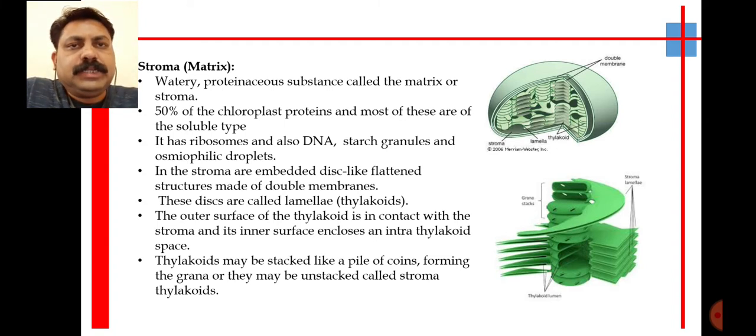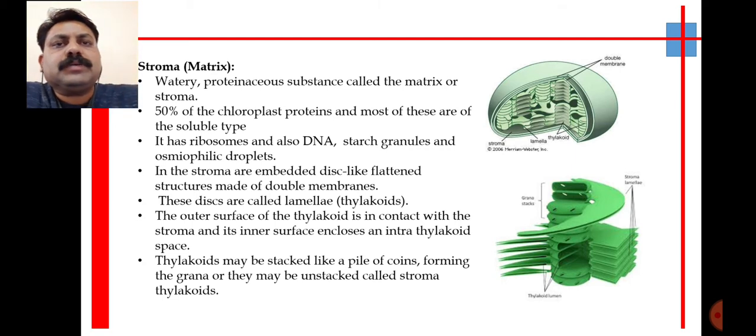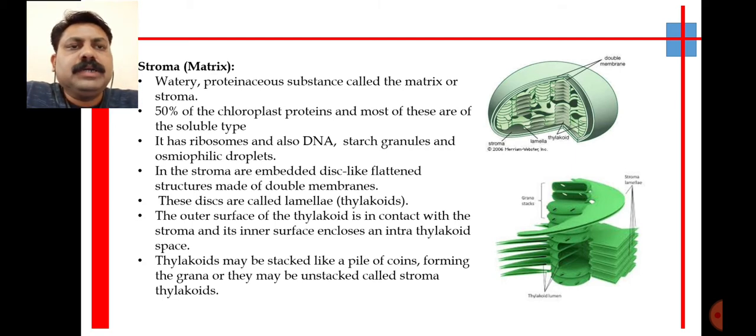Stroma thylakoid, that is the thylakoids which are present in the stroma region, and these thylakoids, the sac of thylakoid or stack of thylakoids, are interconnected with the help of grana region or grana thylakoid. The outer surface of thylakoid is in contact with the stroma, and on the inner side it has a special structure, and that is called quantosomes.